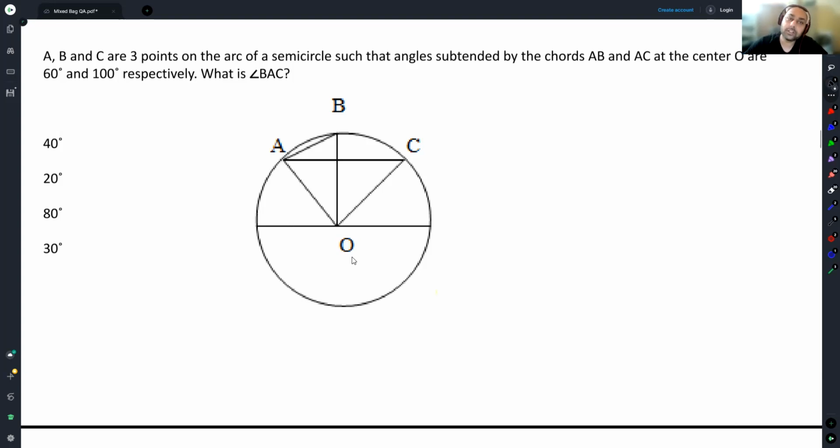A, B, C are 3 points on the arc of a semicircle, so that the angles subtended by the chords AB and AC at the center are 60 and 100 respectively. AB subtends 60, AC subtends 100, which means this is 40 degree, which means chord BC on the center subtends 40. So on the edge will subtend 20. What is BAC? Will be 20 degree. Option B. This is the entirety of this question.